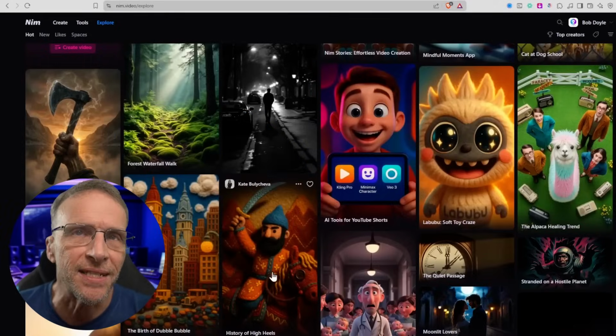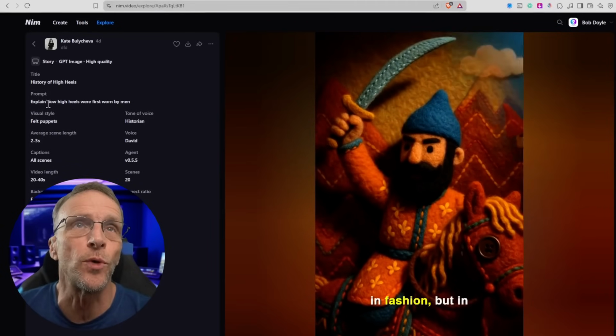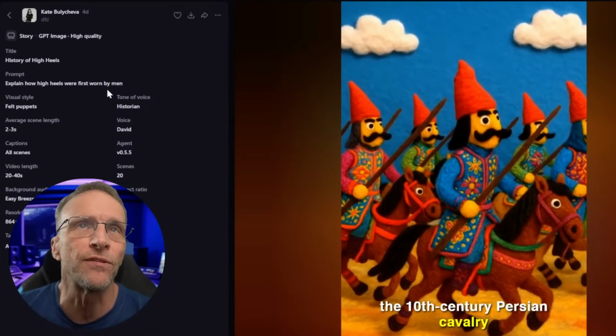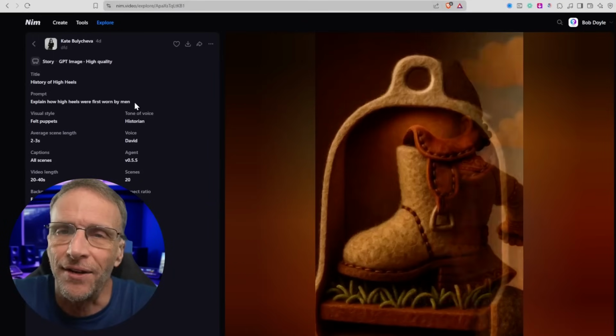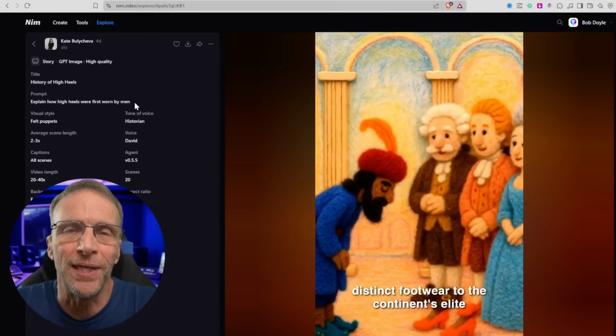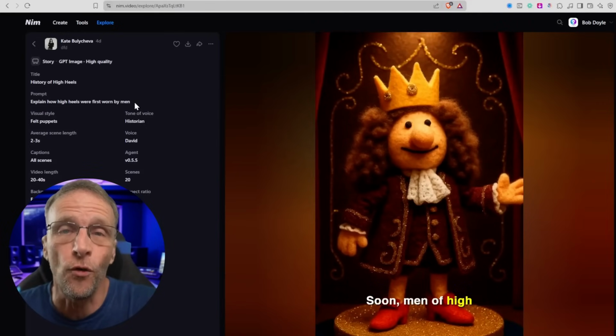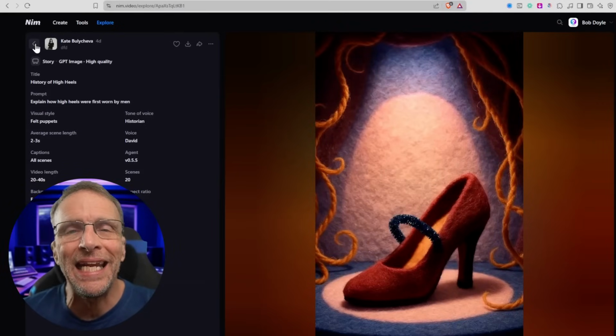Let's just choose this example here, History of High Heels, and we'll see the prompt that was used to create this was, explain how high heels were first worn by man. It doesn't tell the whole story. The script isn't there to say how high heels were first worn by men. You tell the system to do it, and it goes and does the research for you. Then it creates all the images, and it does all the animation and all the captioning, even adding music.